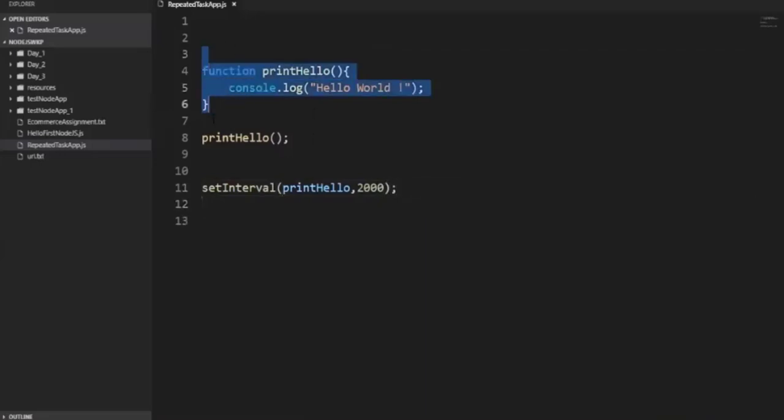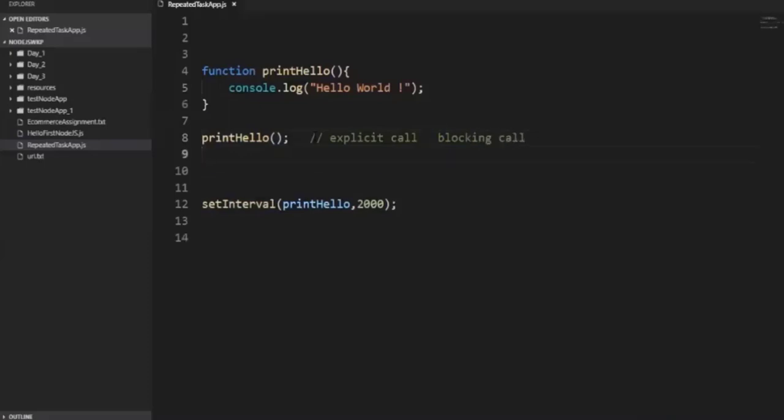I have written a function, but I don't want to call it directly. That calling is called an explicit call, which I used earlier. This kind of call is called a blocking call. And here what I'm trying to do is an implicit call.